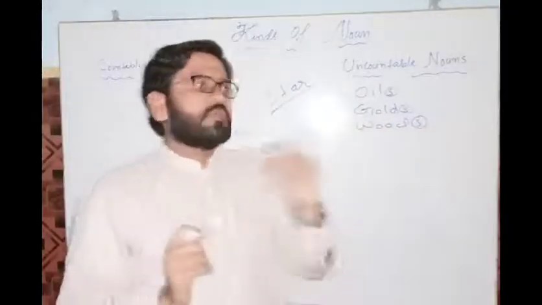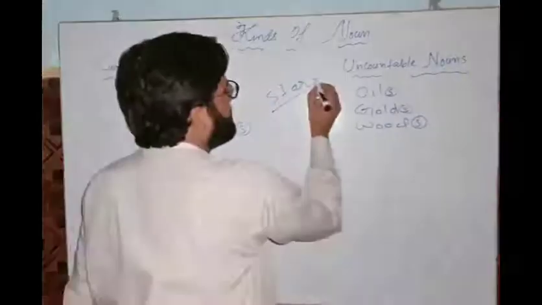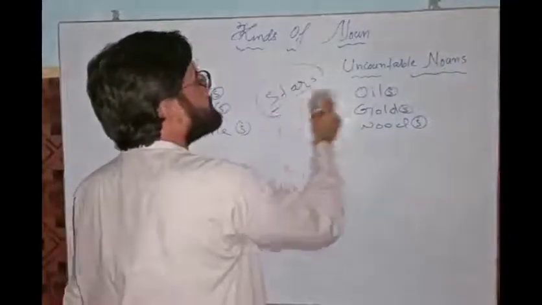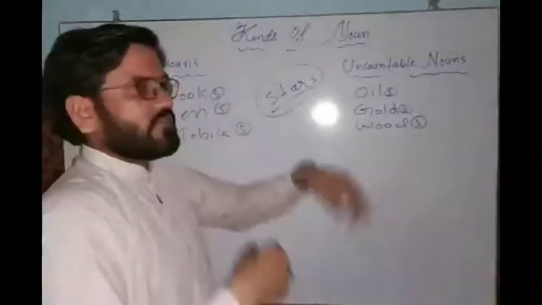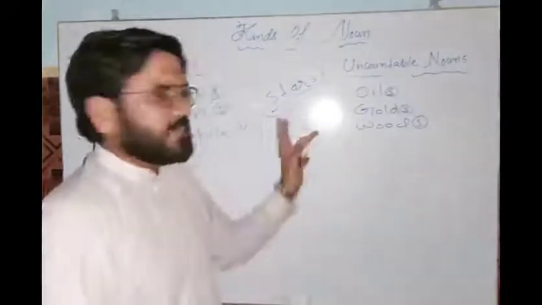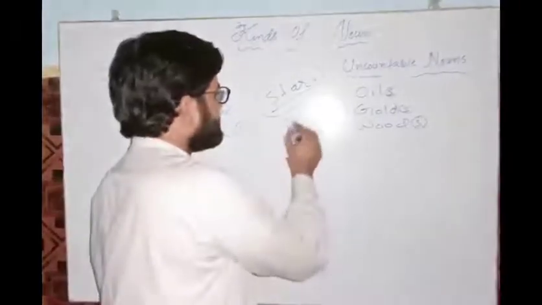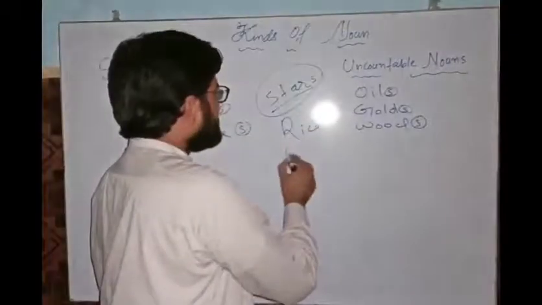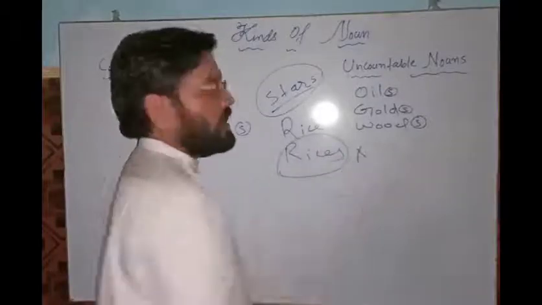Now we will apply the trick of s here. Star becomes stars. The plural of star is stars, right? So it seems like a countable noun, right? If I say rice, I cannot say rices, so it becomes wrong.